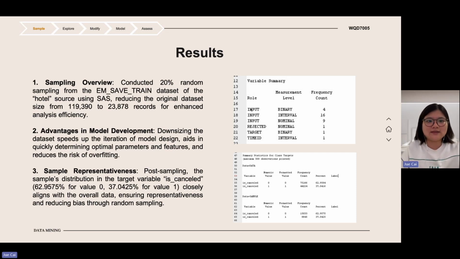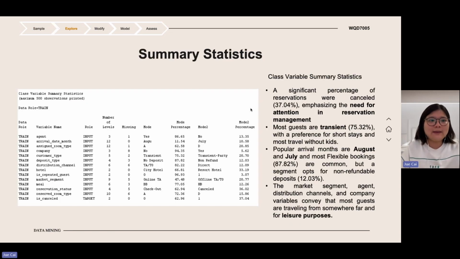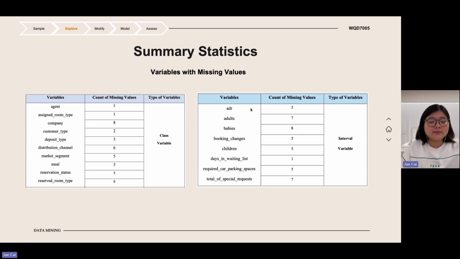It can be observed that the target variable in the dataset remains. From the sample data, it can be observed that many reservations were cancelled, with the majority of guests being short-term tourist travelers, and the most popular months may be July and August. Guests often come from distant locations and may enjoy leisure travel. Here is the specific distribution of missing values in our dataset, and we will discuss and address them in detail